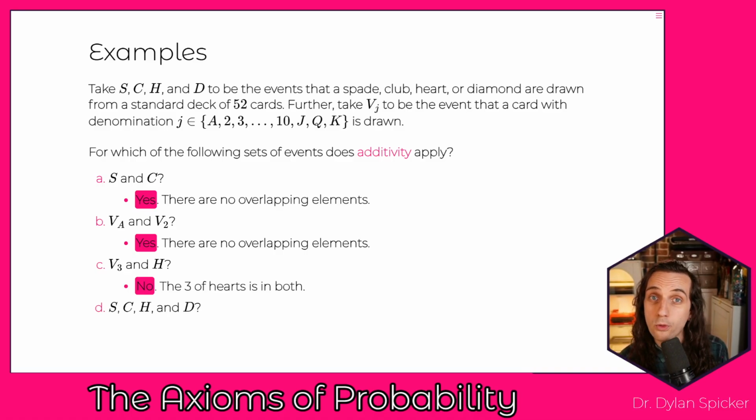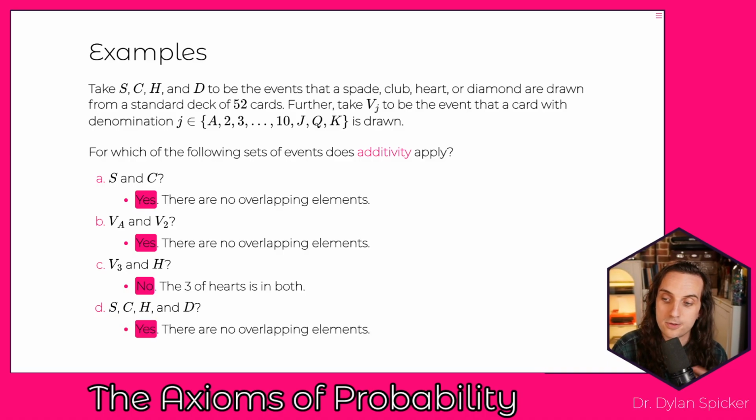What if we took all 4 suits: spades, clubs, hearts, and diamonds? Is there any overlap between any of these sets? And the answer is no. If you're a spade, you're not a club, heart, or diamond. If you're a club, you're not a spade, heart, or diamond. If you're a heart, you're not a spade, club, or diamond. If you're a diamond, you're not a spade, club, or heart. So there's no overlap here, and because there are no overlapping elements, additivity applies.